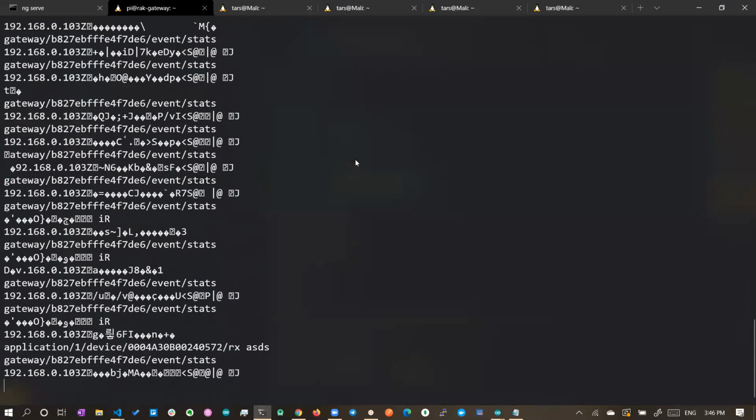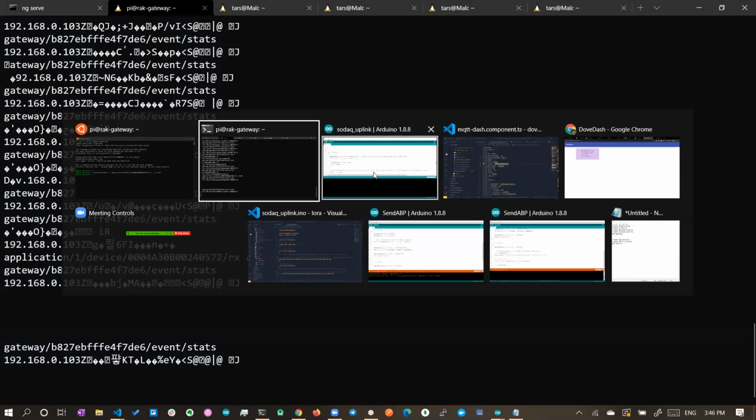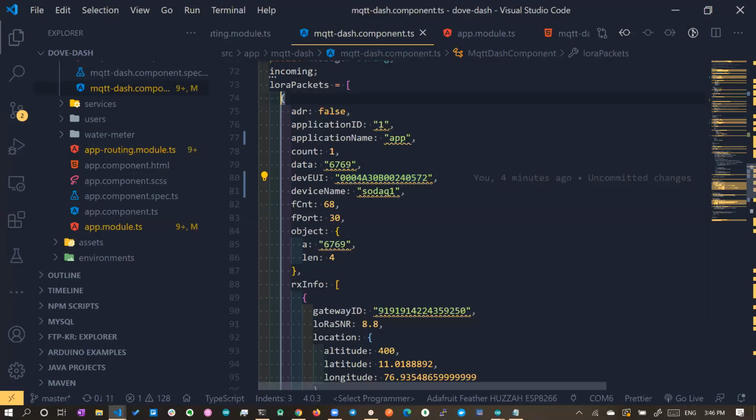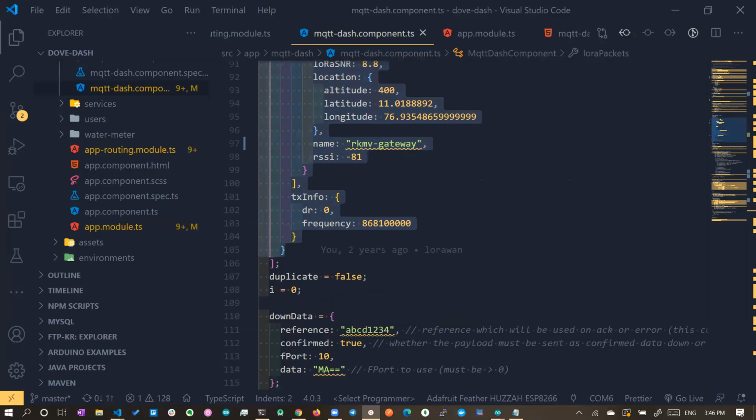Okay, let's come here. I'll be feeding in some mock data. So mock data is I will feed in the same data, the same entire LoRaWAN packet. I'll send it from the code. One second. So this entire data we can send from the console. So I'm sending it from the console just to simulate how things will work.